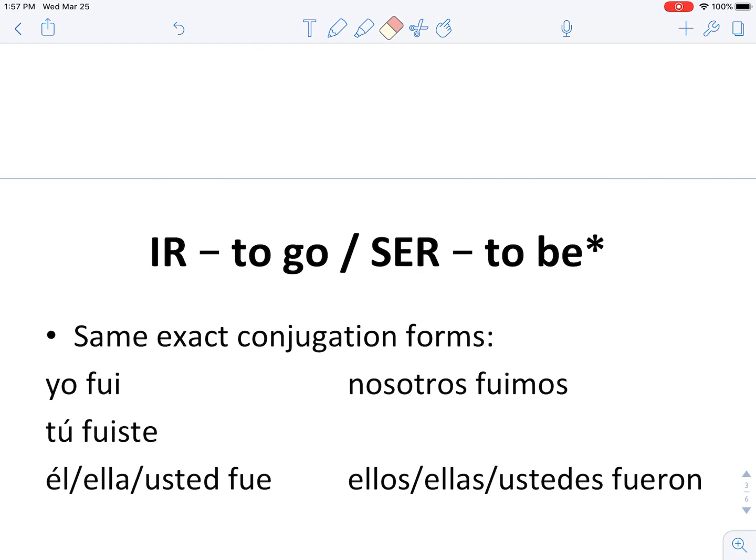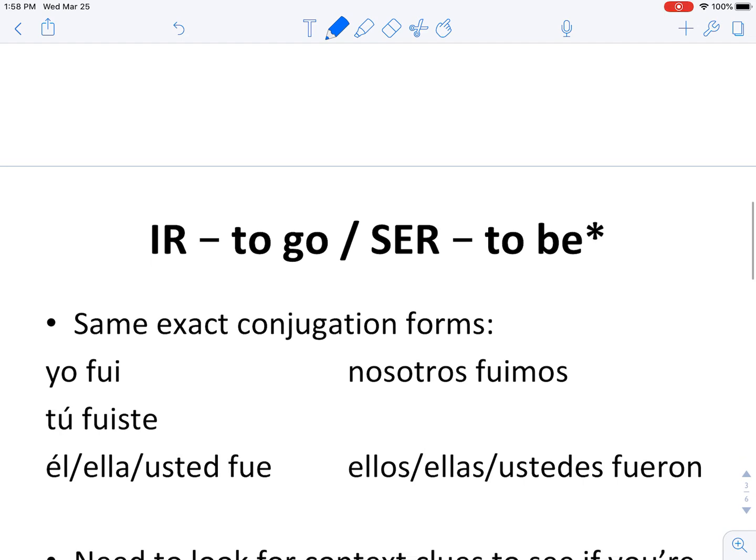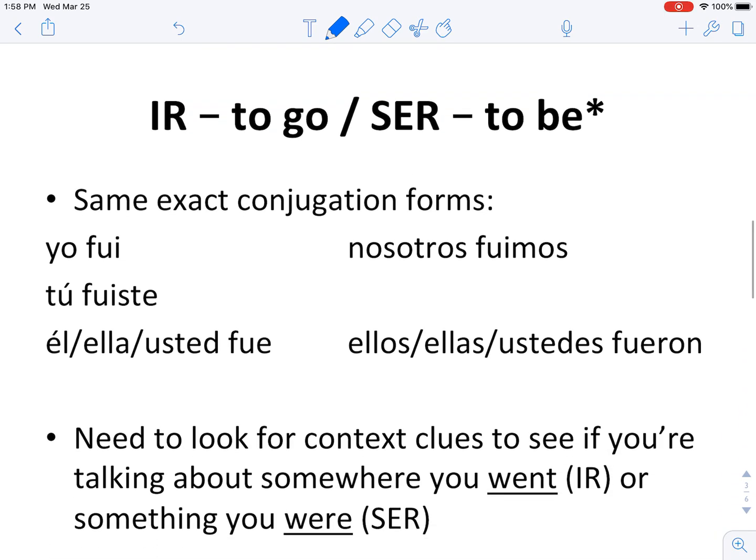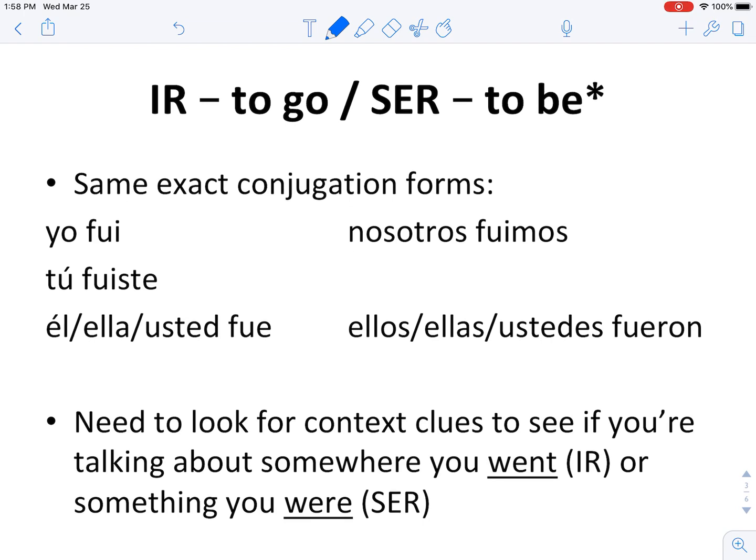Now, you're looking at these and probably thinking, okay, so we have 2 verbs with the same conjugation forms. How are we ever going to tell the difference? Well, that means we need to look into our sentence for context clues to see if we're talking about somewhere we went, in which case we use the verb ir, or if it's something we were, in which case we use ser.